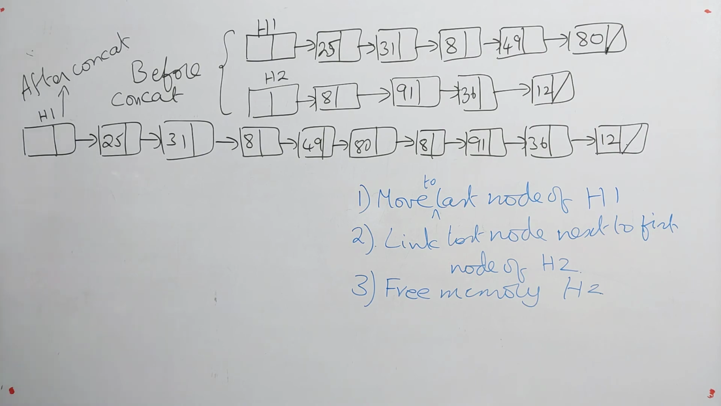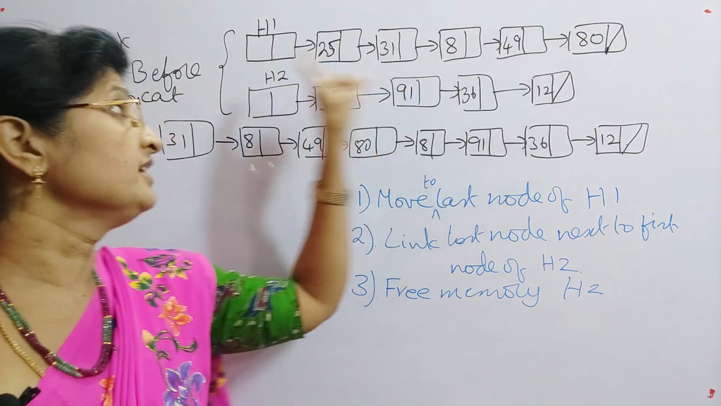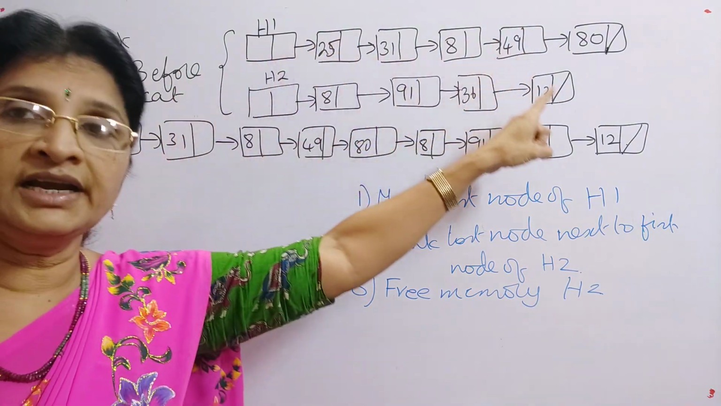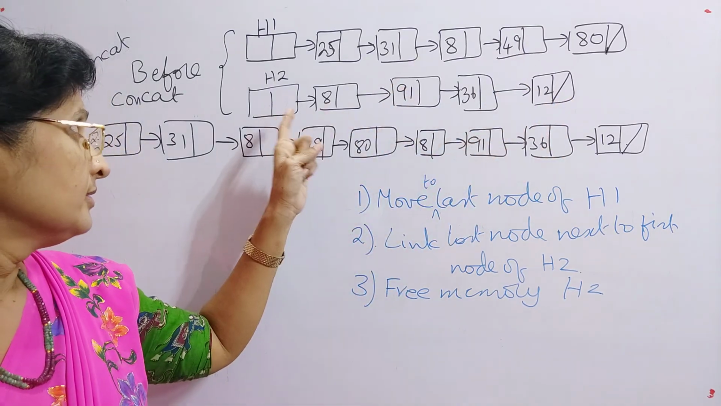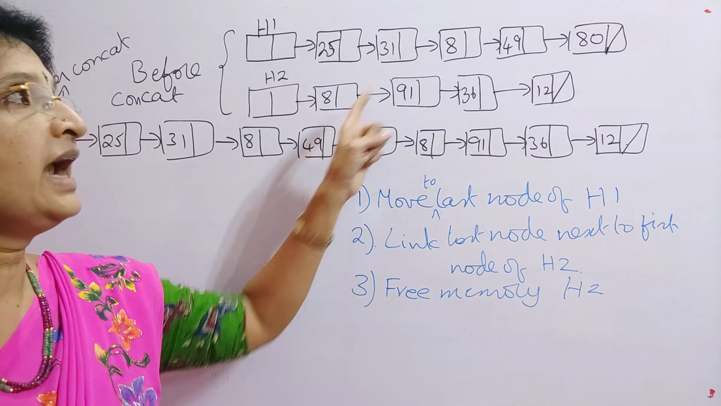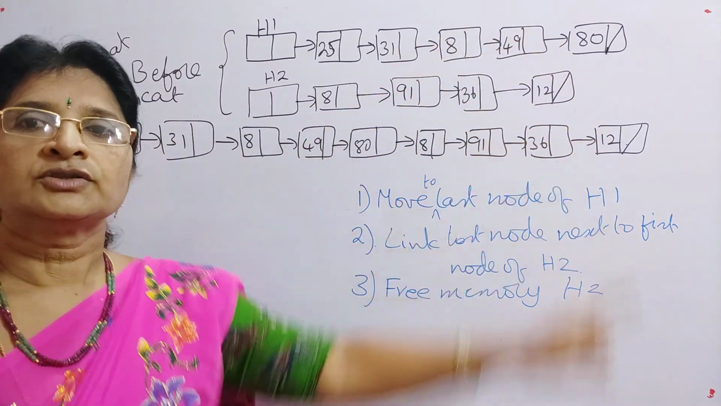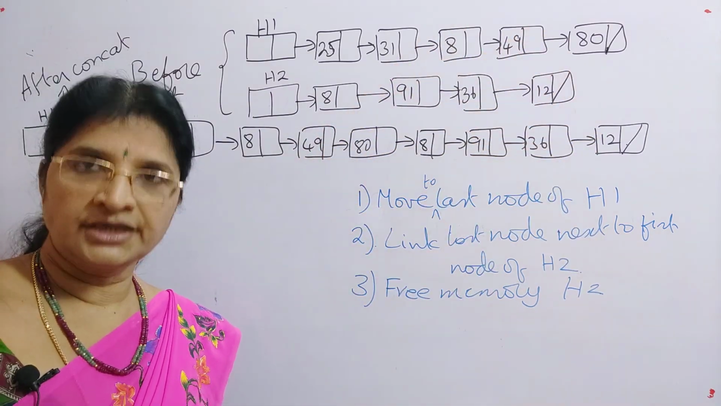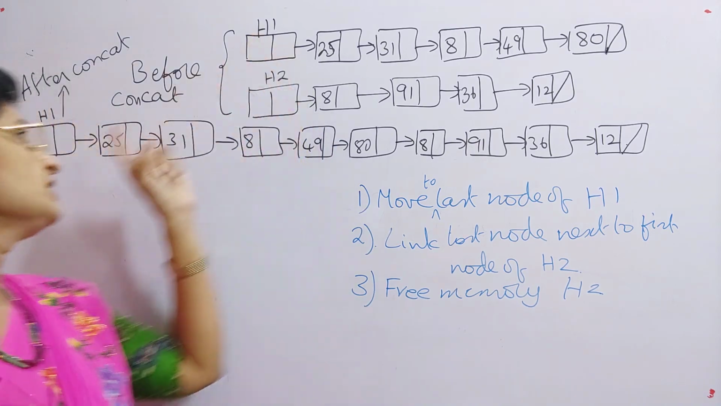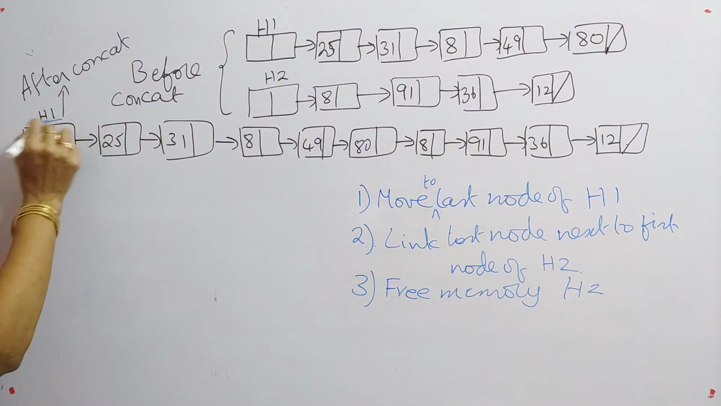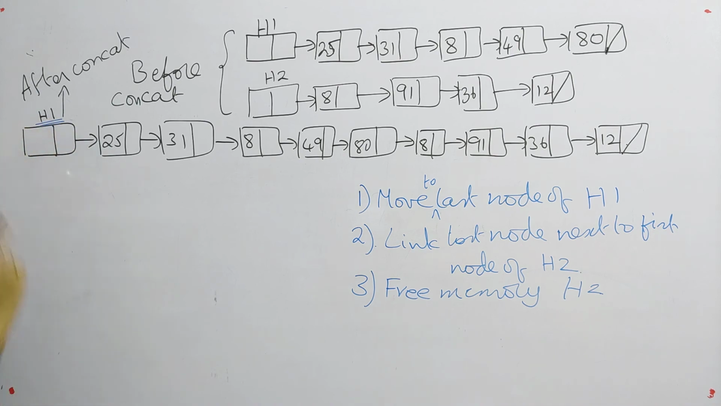So here also we are just updating H1, that is, we are concatenating, adding the second list H2 at the end of the first list. So that's why here also there is nothing to return. We already have the address of H1. If you return the address H1 here, what does it indicate? It has the total list. So that's why there is nothing to return.